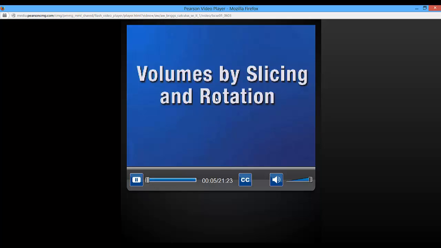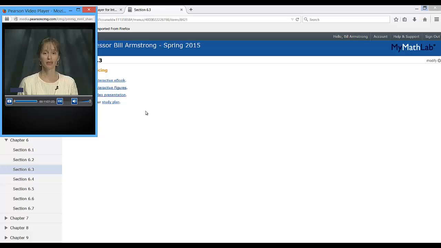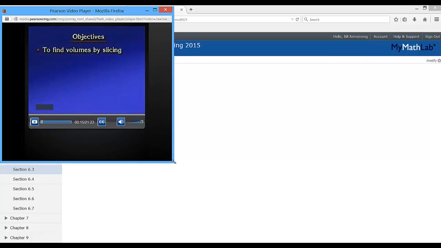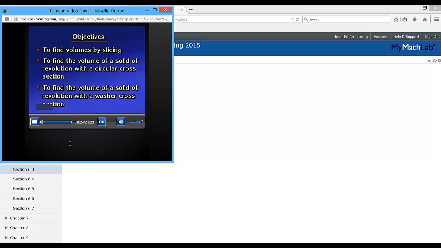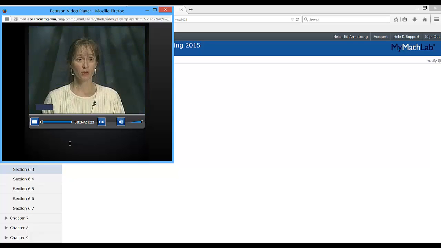Starts off kind of slow. Okay, I see that. In this lesson, we're going to look at volumes by slicing as well as rotation about an axis, including finding lengths of plane curves. Our specific objectives are to find volumes by slicing, to find the volume of a solid of revolution with a circular cross-section, to find the volume of a solid of revolution with a washer cross-section, to find the length of a smooth curve, and to use a parametric arc length formula. Let's begin with a definition.